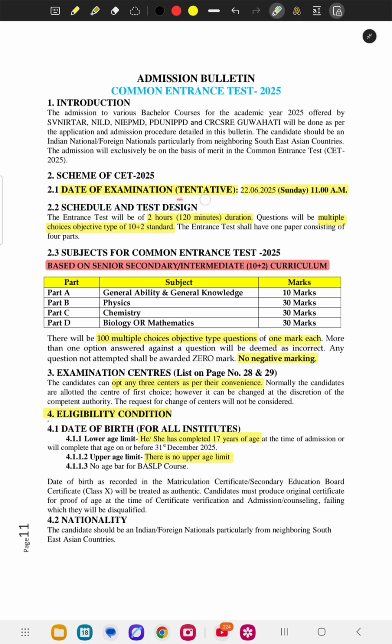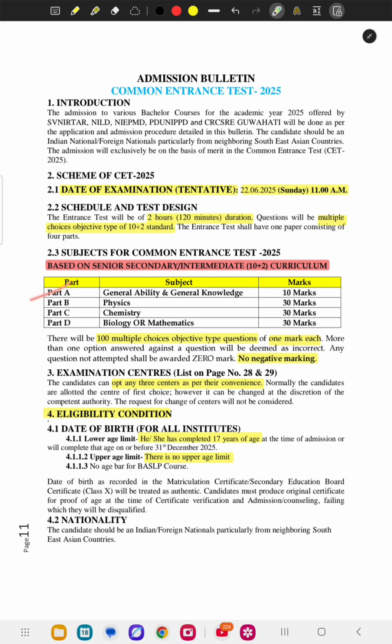The date of examination I already told you, tentative, that is 26 Sunday at 11. For the schedule and test design, there is a 2 hour examination, 120 minutes duration. Multiple choice questions of 10+2 standard, meaning questions will be based on what you have studied in 10+2 standard. And for subjects of common interest, which part of the syllabus will be asked in the CET exam.